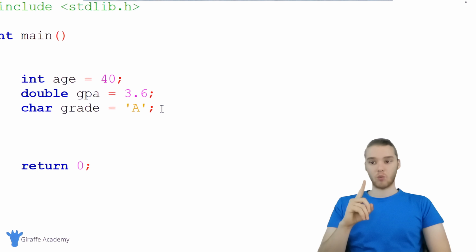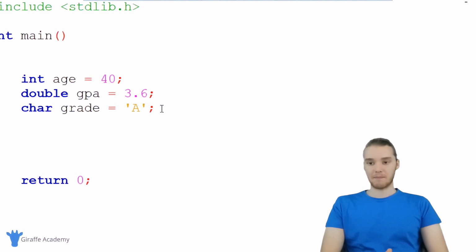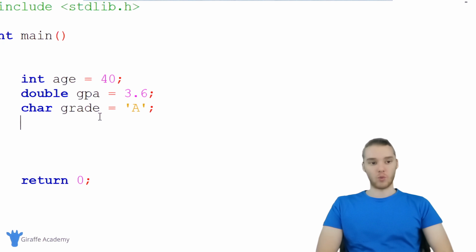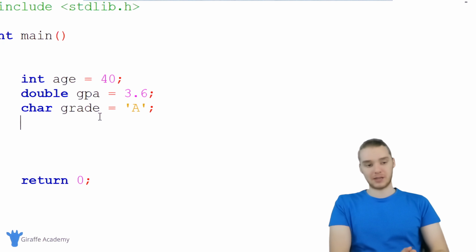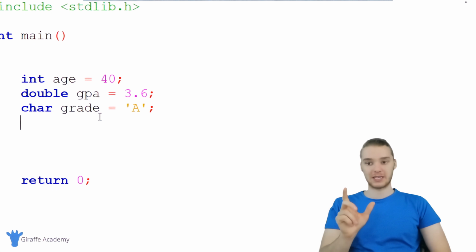I also want to talk to you guys about one extra data type, and it's not technically a data type in C. It's technically like a modification of the character data type. You'll notice when we create a character, we can only store one letter, one single character inside of it. But a lot of times we're going to want to represent more than one character. We're going to want to represent like a string of characters. Generally this is called a string. It's a collection of characters that are grouped together. And we can use this char data type in order to create a string.